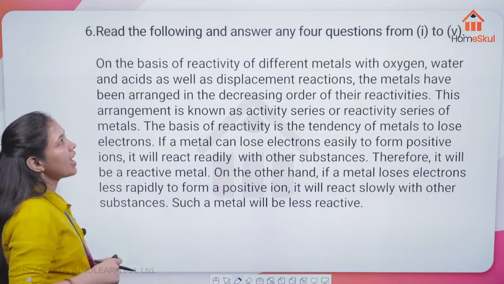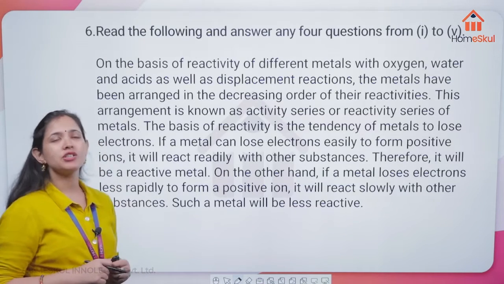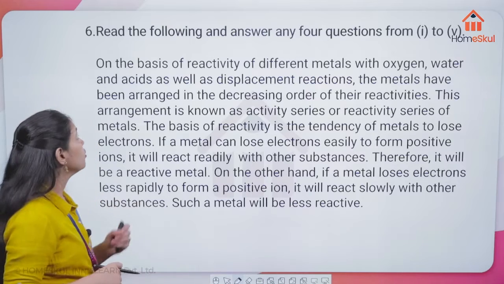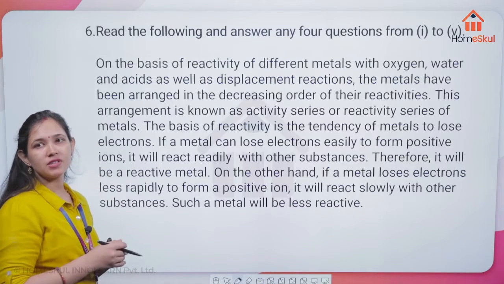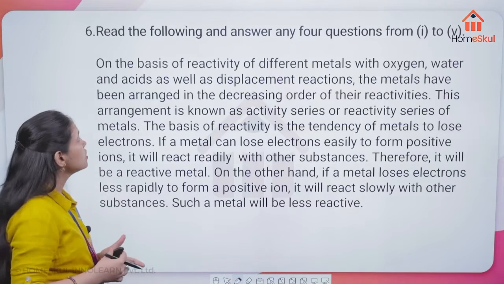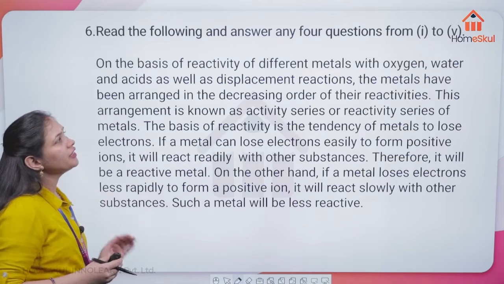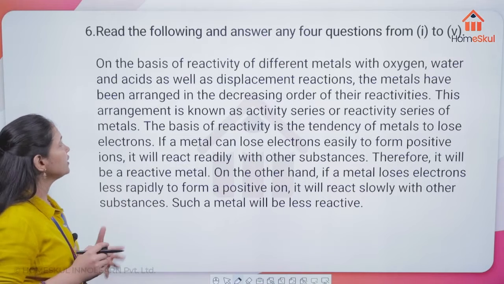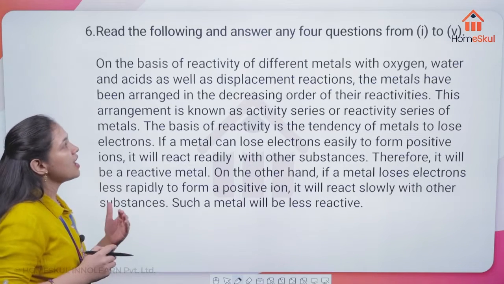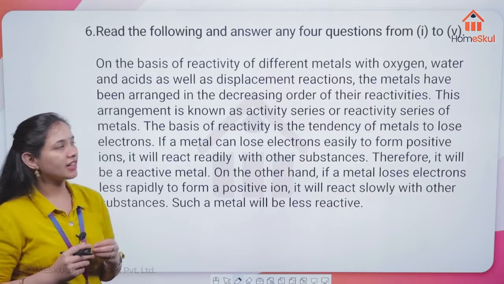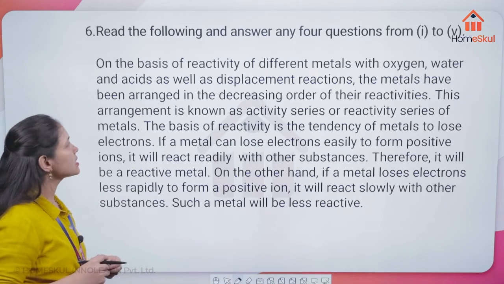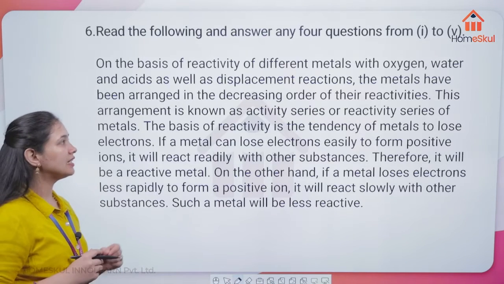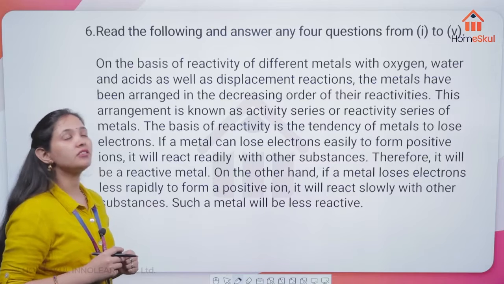Read the following and answer any 4 questions. Now, what this paragraph is saying, just read. On the basis of reactivity of different metals with oxygen, water and acids as well as displacement reactions, the metals have been arranged in the decreasing order of their reactivities.